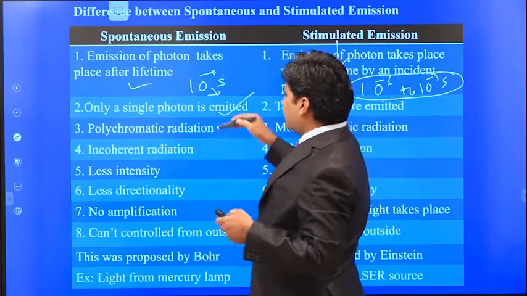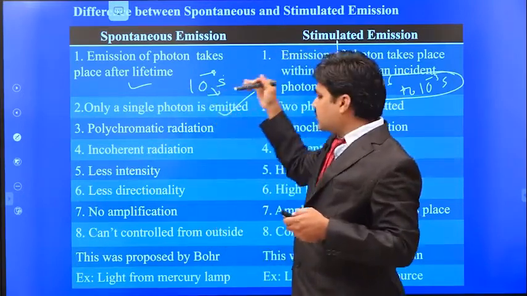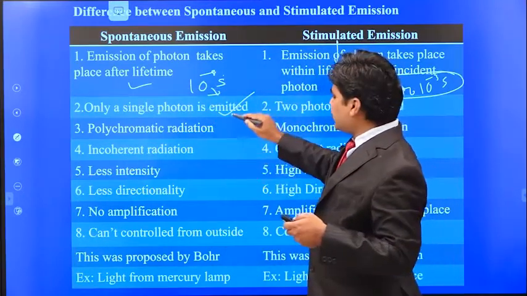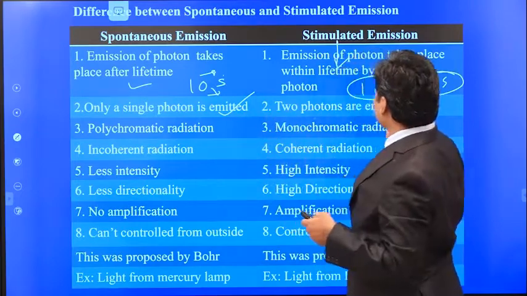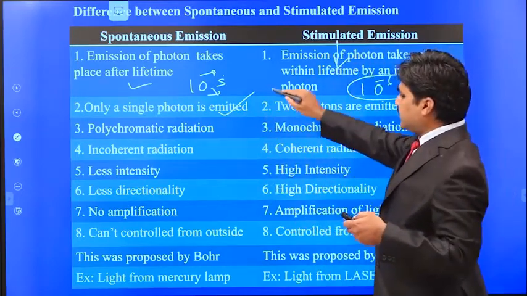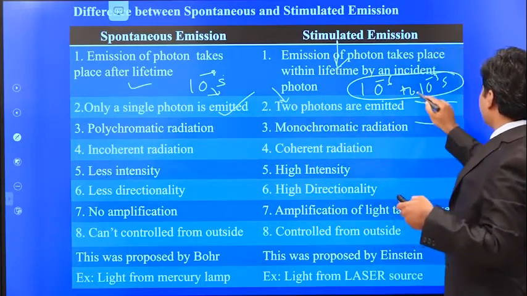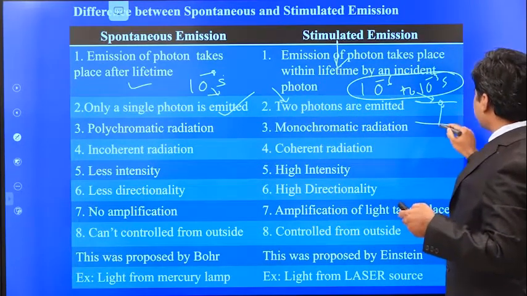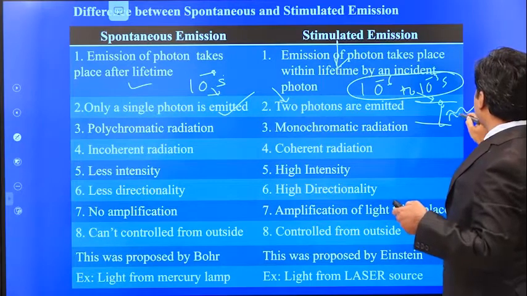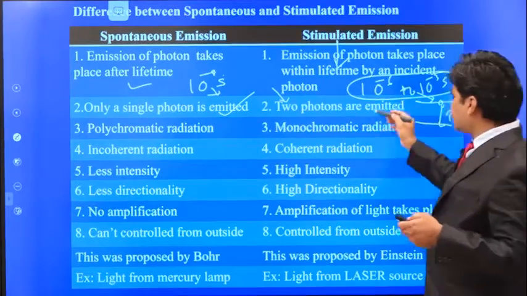Because when the electron is in the excited state, it will come to the ground state automatically, so only one photon is emitted. But in case of stimulated emission, since we are giving the external photon from the outside, when the external photon is given, the electron comes to the ground state and 2 photons are produced. So here the 2 photons are emitted.